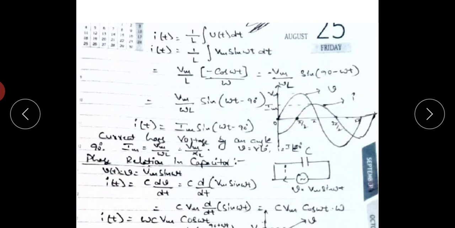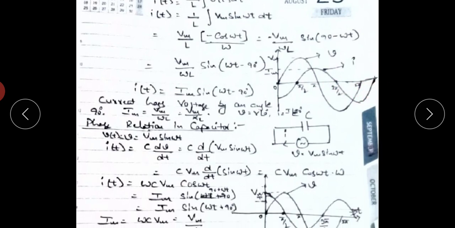Next, similarly, at omega t equals pi, I of t equals Im sin of 180 minus 90, so Im sin 90 degrees, and sin 90 equals 1. So I of t equals Im. At omega t equals pi, the current value is maximum, equal to Im. So by adding all these points, we get the current waveform like this.